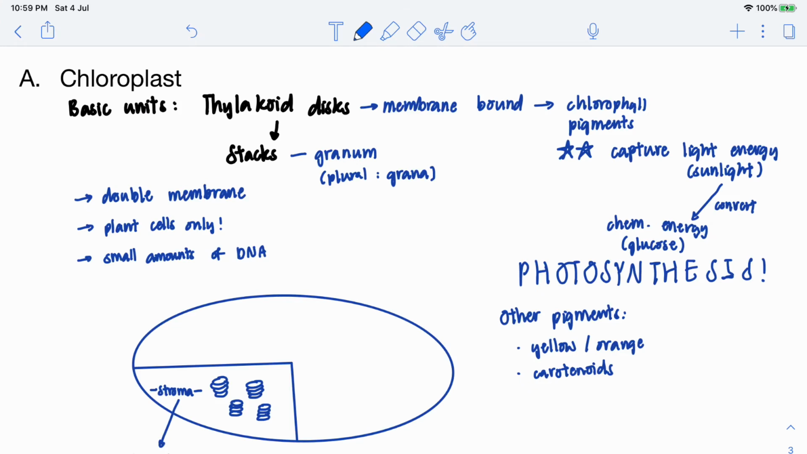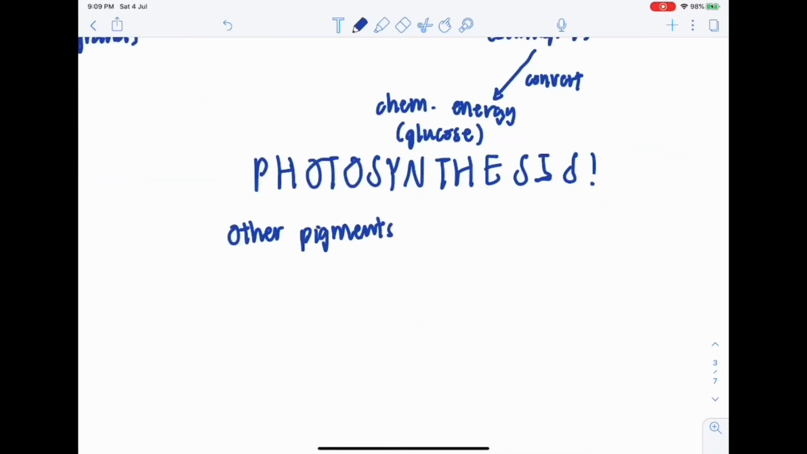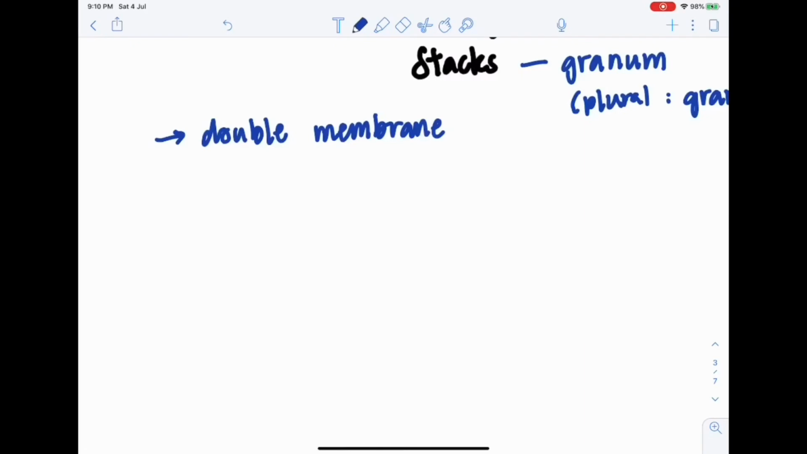Now, the chloroplast. An important structure in the chloroplast are thylakoid discs. These discs form stacks known as granum or plural grana. They are membrane-bound structures that contain chlorophyll pigments. These are crucial as they capture light energy, which is converted into chemical energy, glucose, during photosynthesis. Chloroplasts may also contain other yellow and orange pigments known as carotenoids.